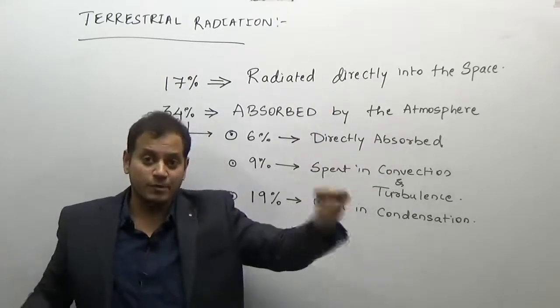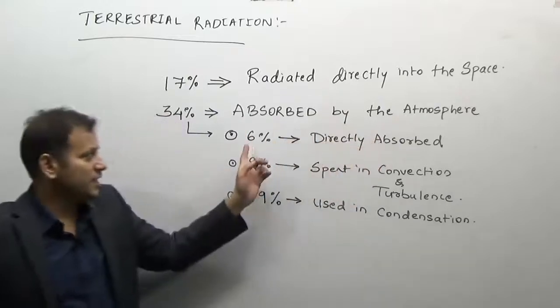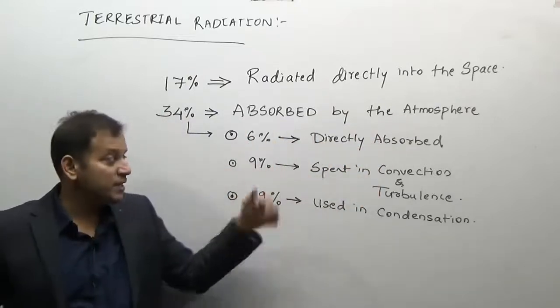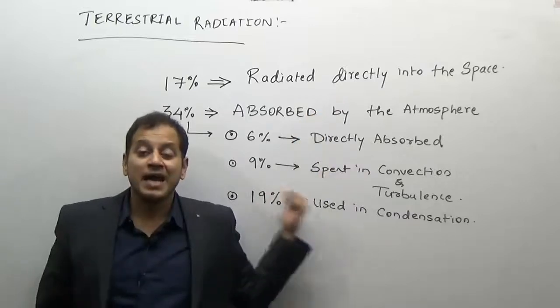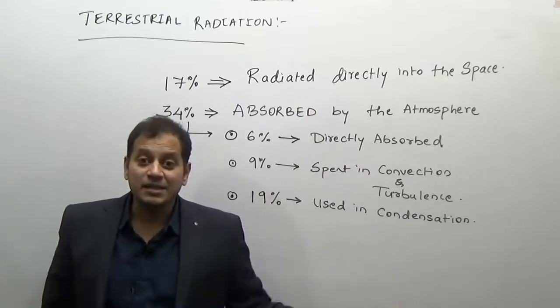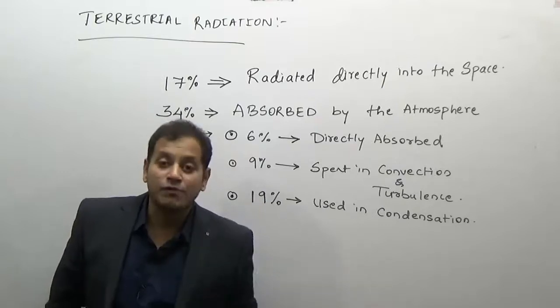Out of this 34%, if you want to see the breakup again, 6% is directly absorbed, 9% is used in the convection process, and 19% is used in the condensation or rainfall process.